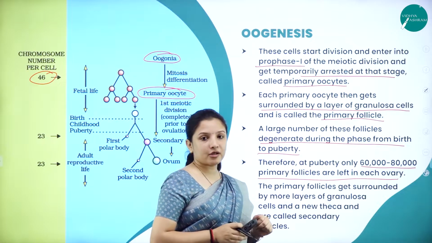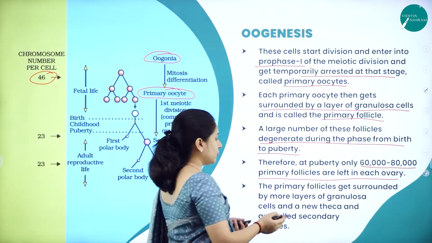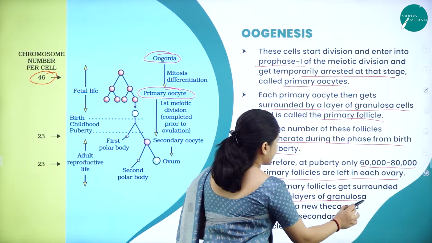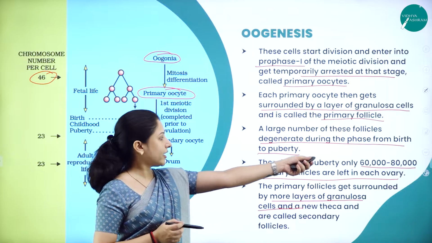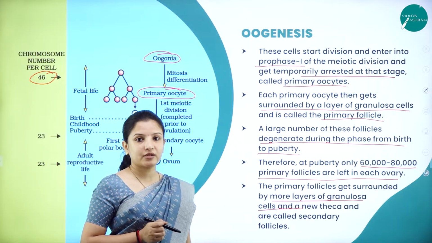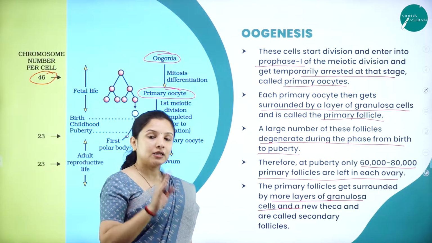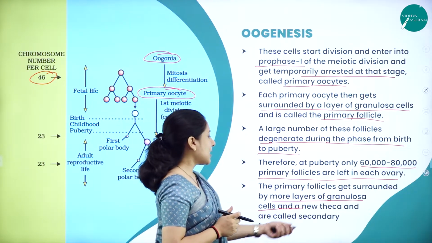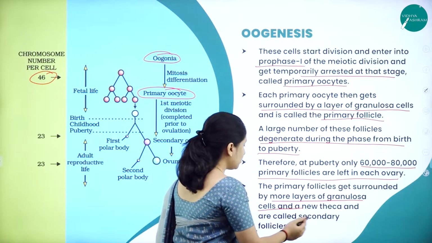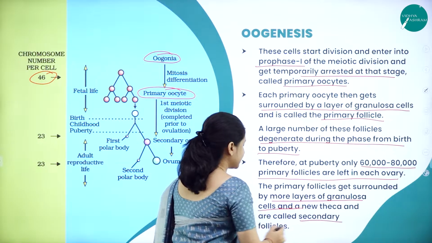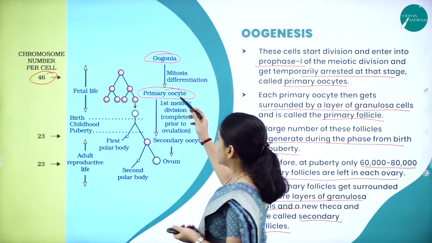These primary follicles get surrounded by more layers of granulosa cells and a new theca, or new layer of covering, and they are called secondary follicles. Now, what will happen to these follicles?